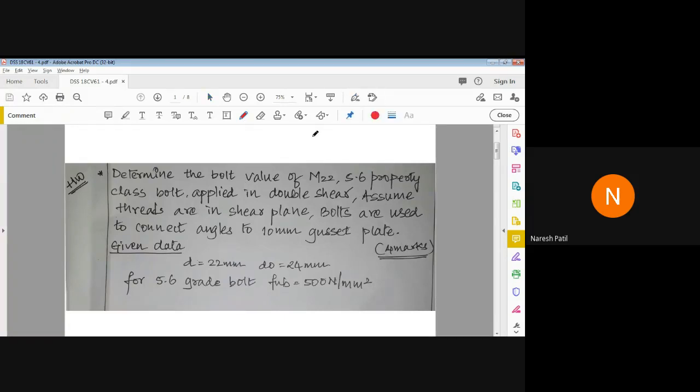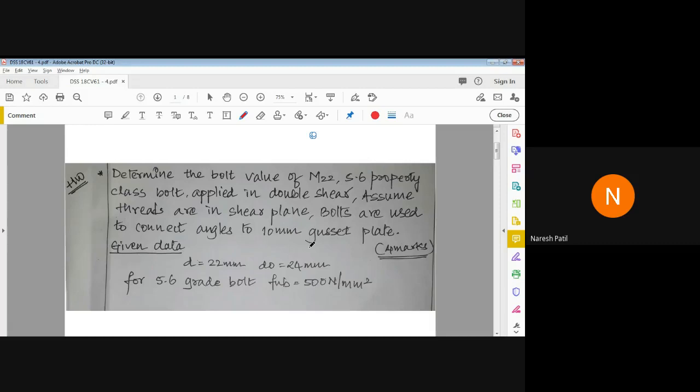So determine the bolt value of M22 bolt, M22 5.6 property class bolt applied in double shear. Assume threads are in shear plane. Bolts are used to connect angles to 10 mm thick gusset plate.